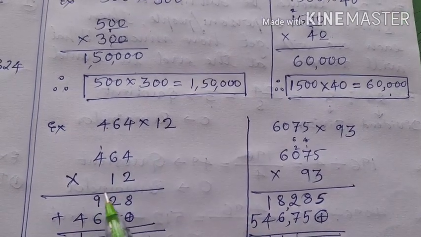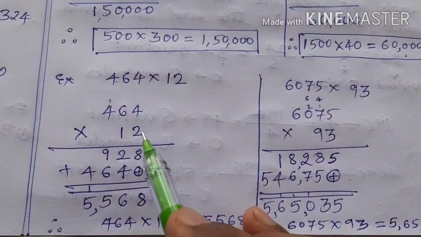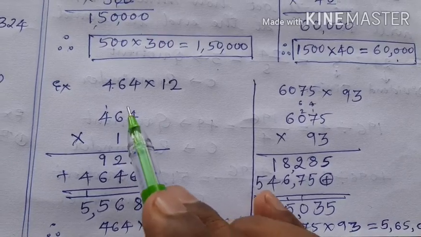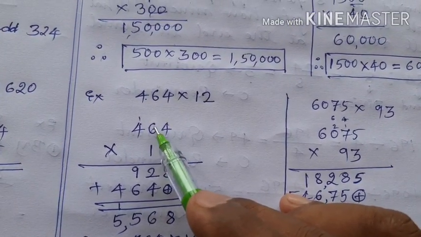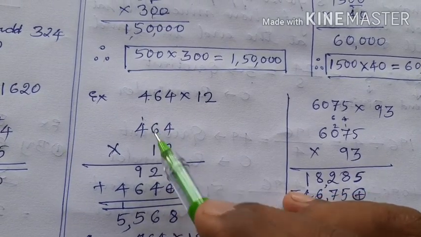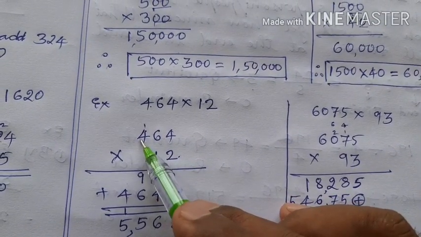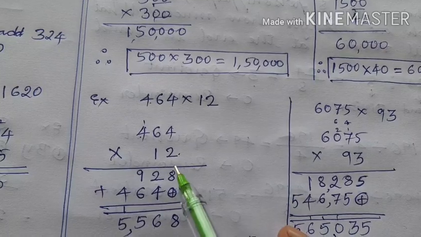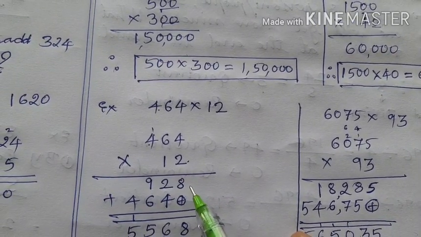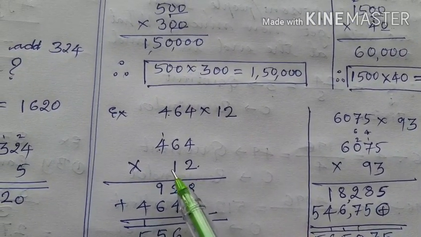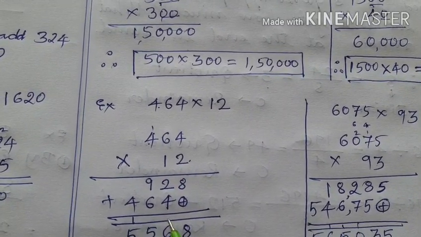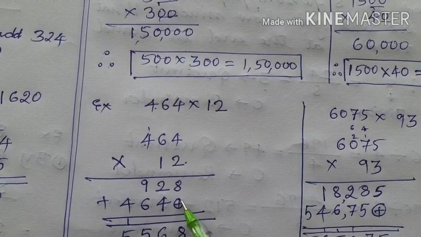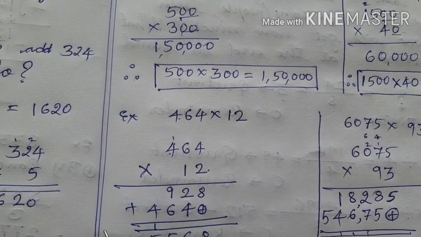So 464 into 12. First we will multiply with 2 and next we will multiply with 1. Now you see here children, 2 4s are 8, 2 6 are 12. So 1 carries 2 and 2 4s are 8, 8 plus 1 9. Now the multiplication with 2 over. Next you have to multiply with the new number 1. So you have to start the new line. Therefore, before you start new line, you leave one place and then start multiplying.